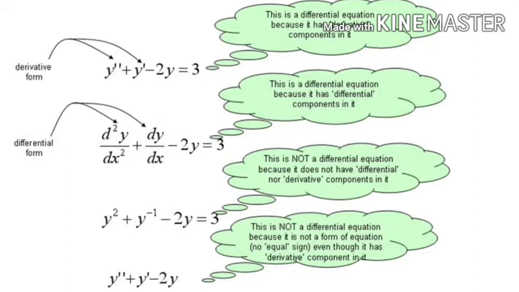Is it not? Y double dash. In the second one also order 2. There is d square y by dx square, so it is of order 2. Whereas the third and fourth, we have seen already, they are not differential equations.